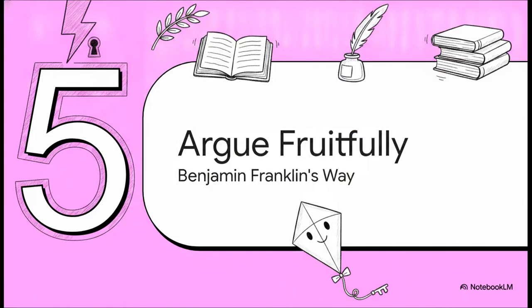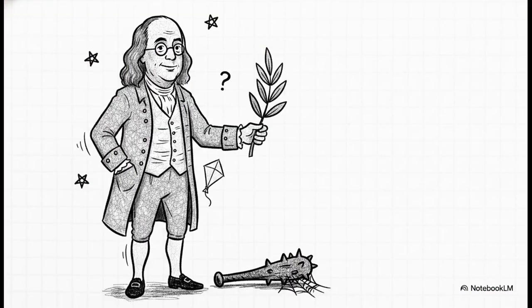Which brings us home to our final section, Section 5, How to Argue Fruitfully. We spent a lot of time talking about bad arguments, but what is the actual solution? Well, for that, we're looking at a literal masterclass in diplomacy from American historical figure Benjamin Franklin. Fun fact, early in his life, Ben Franklin actually loved humiliating his opponents in debates. He was basically an 18th century internet troll. But he eventually realized that this just disgusted people and completely failed to persuade them of anything. So he flipped his entire strategy.